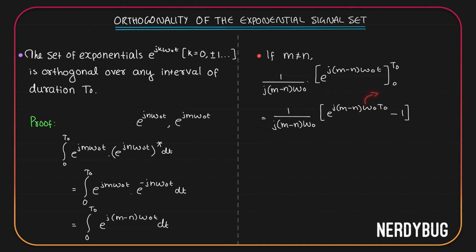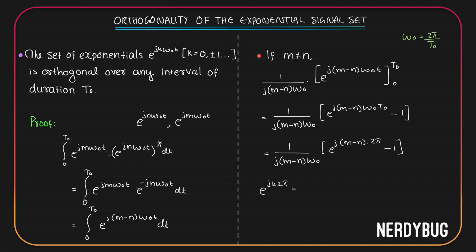Now omega naught is the angular frequency. We know omega naught is equal to 2 pi divided by the time period t naught. Using that, we can write this as 1 by j into m minus n omega naught e raised to j m minus n omega naught, which is 2 pi by t naught, multiplied by t naught, minus 1. We can cancel t naught and t naught. Now what we have here is e raised to j something multiplied by 2 pi. Let us for now call this m minus n k. So what we have there is e raised to j k 2 pi.